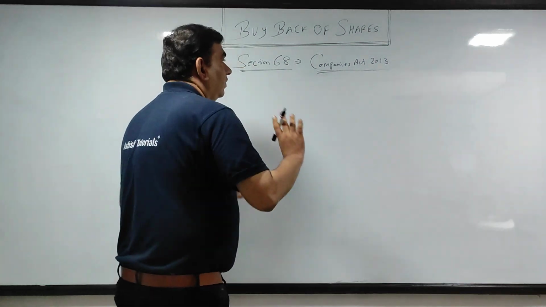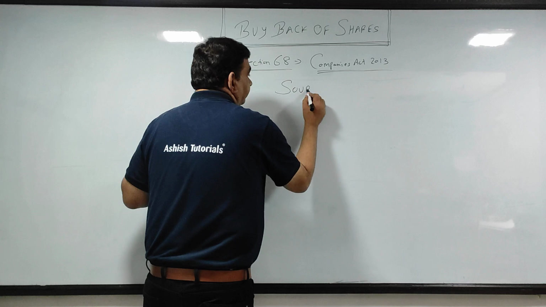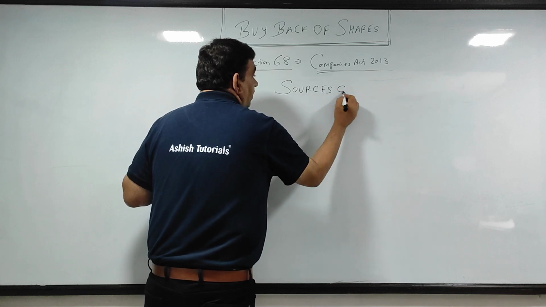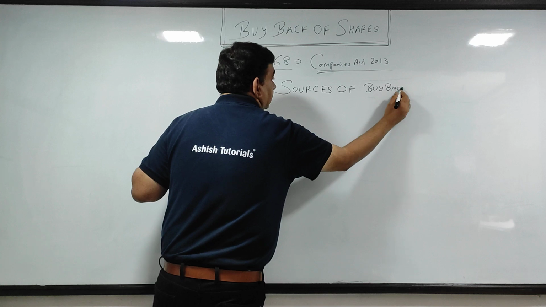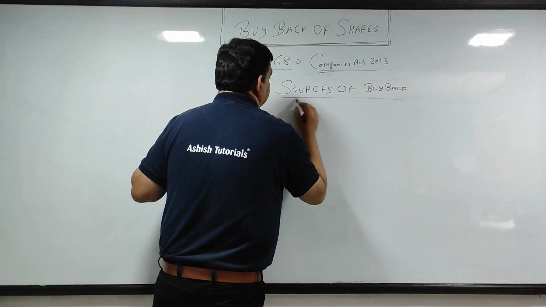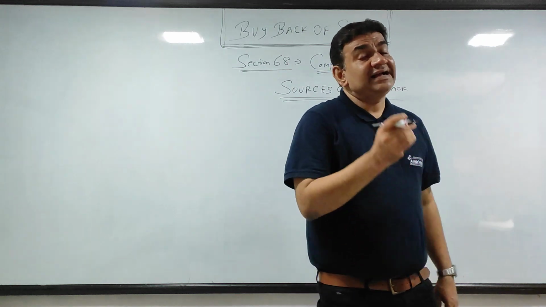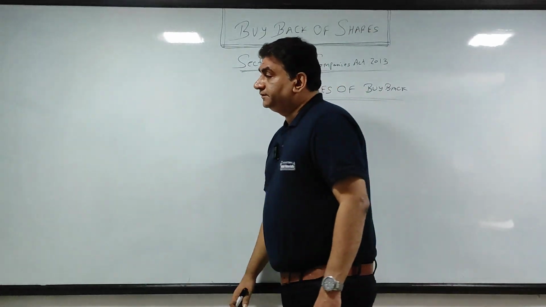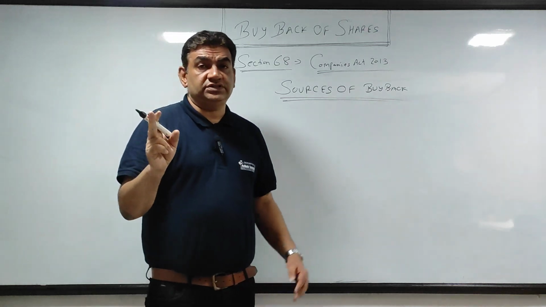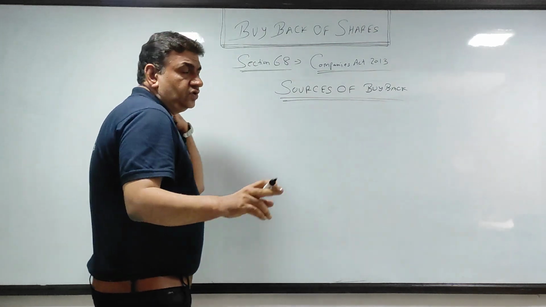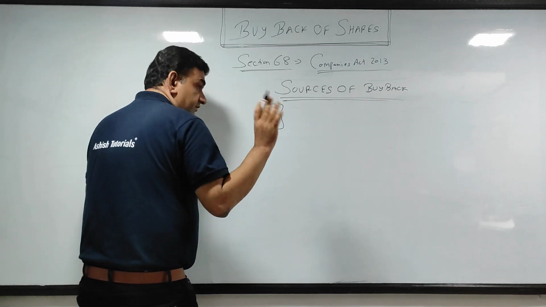Now, whenever a company wants to buy back, what are the sources of buyback? Sources means, the money that has to be given to shareholders, where will that money come from? Now, here there are two sources. You can call it three also, but we normally take it as two sources.